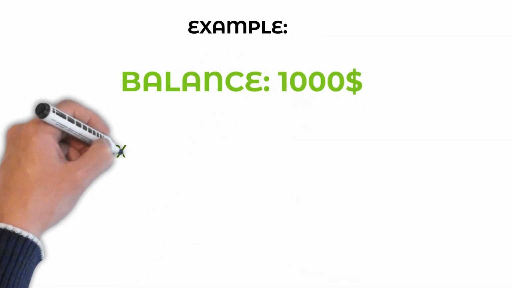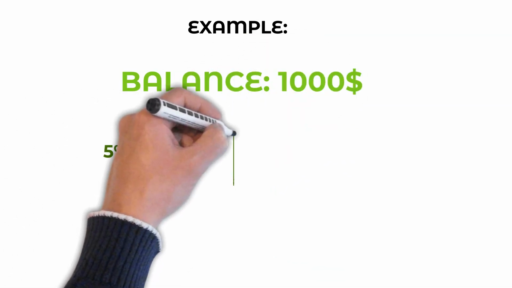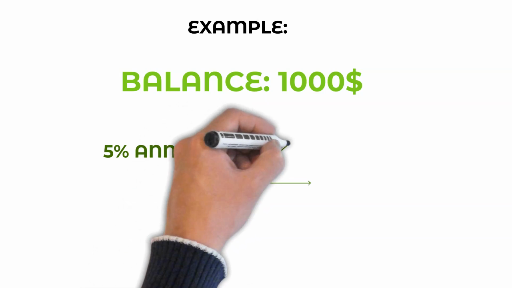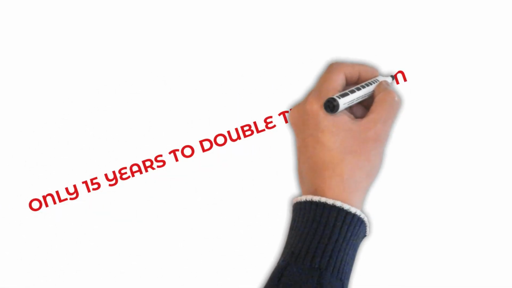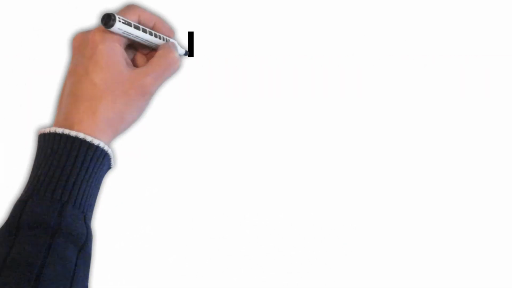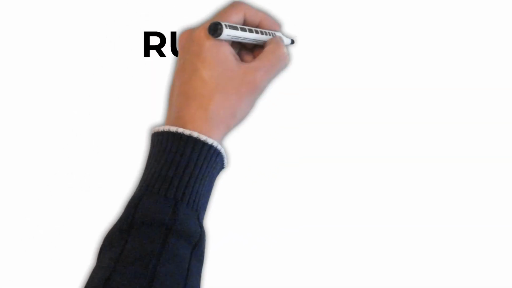You have 1,000 euros, and you put it towards a savings program of 5% per year. So 72 divided by 5 is equal to 14.4 years. So, it will only take 15 years to double your investment with the amount you have invested. And it is safe. Actual rates may be higher.